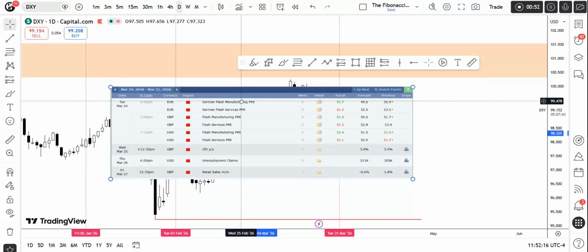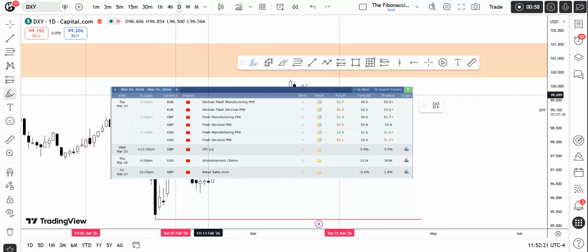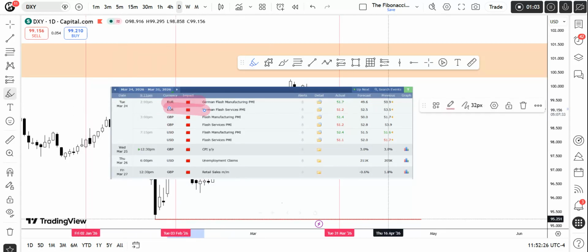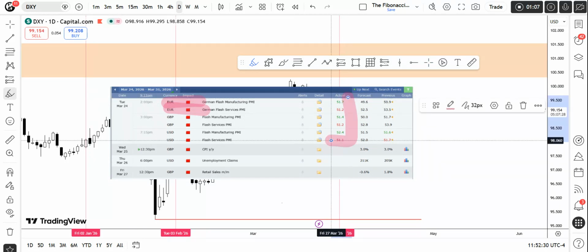Now we will look at the economic calendar right over here, and let's see what we can find. Mostly we can find the news for the euro and GBP on Tuesday, which was somehow on the positive side for the euro, so we have seen a little bounce on the euro. Talking about the USD, we had the flash manufacturing PMI, which was near as expected, 52.4, released at 7:15 Indian Standard Time.